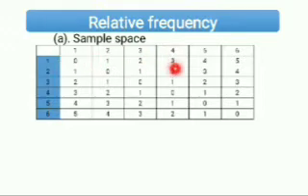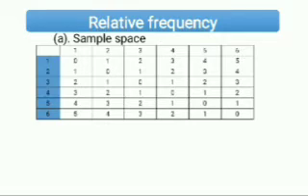So 1 minus 4 is 3, 1 minus 5 is 4, 1 minus 6 is 5. Exactly. So 2 minus 1 is 1, 2 minus 2 is 0, 2 minus 3, you know it's minus 1, and the magnitude of minus 1 is equal to 1, that is the modulus of minus 1. So everything you'll be getting here will be positive. Don't worry yourself. So if you come to the last one, 6 minus 1 is 5, 6 minus 2 is 4, 6 minus 3 is 3, 6 minus 4 is 2, 6 minus 5 is 1, then 6 minus 6 is equal to 0. So this is the sample space.